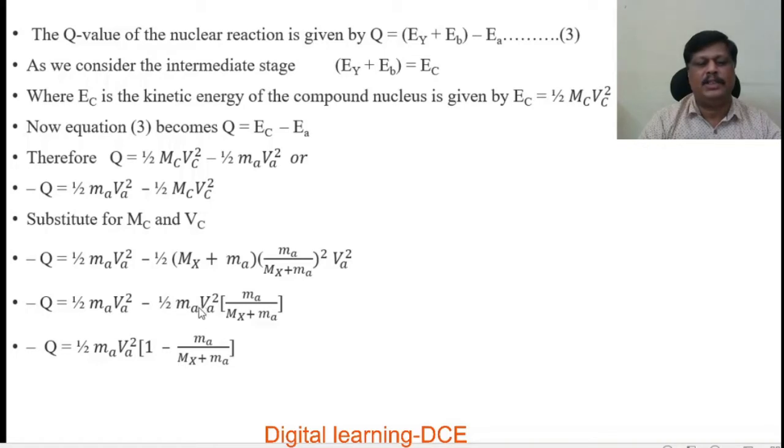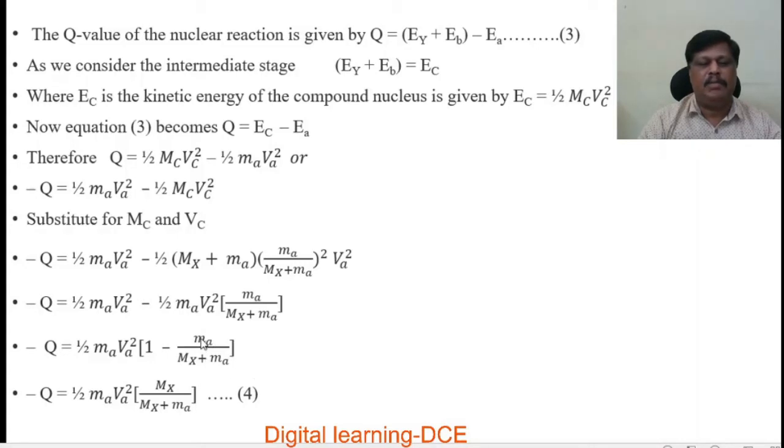Take this half MAVA square as common, then we get half MAVA square into 1 minus ma over mx plus ma. Multiplying this inside, we take the LCM: mx plus ma minus ma over mx plus ma.